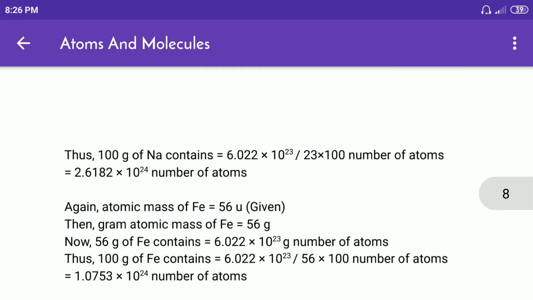Again, atomic mass of Fe is equal to 56 U, given. Then gram atomic mass of Fe is equal to 56 gram.